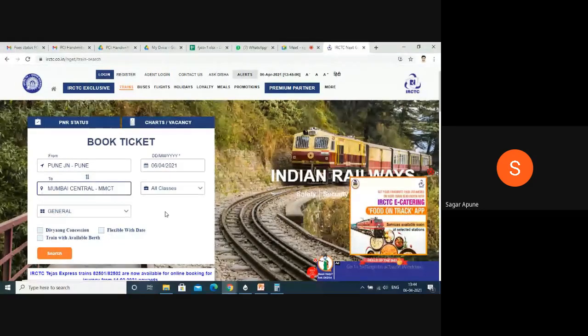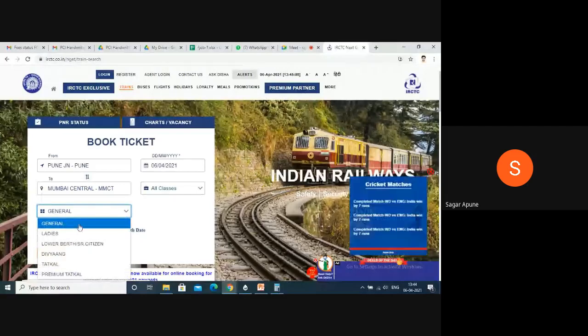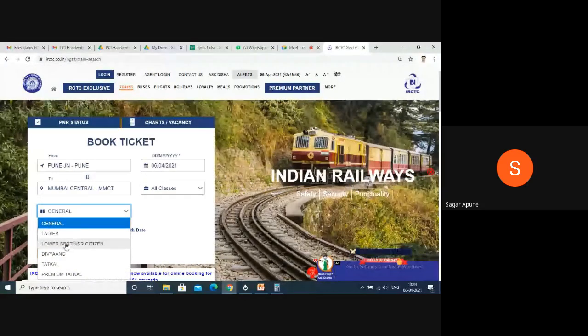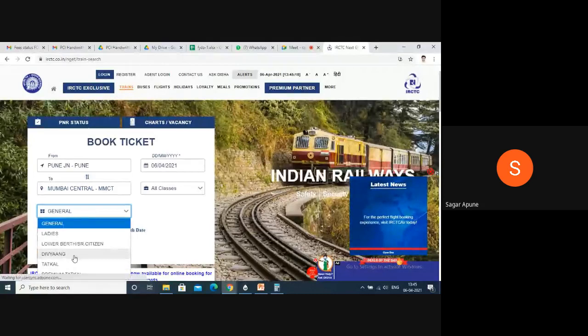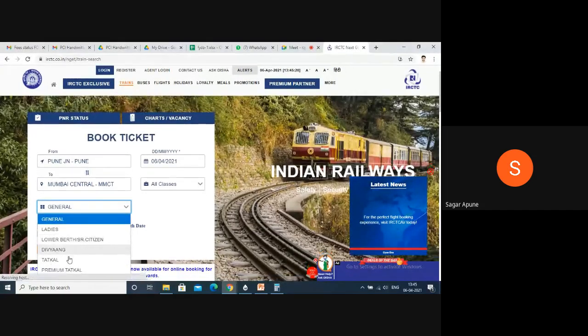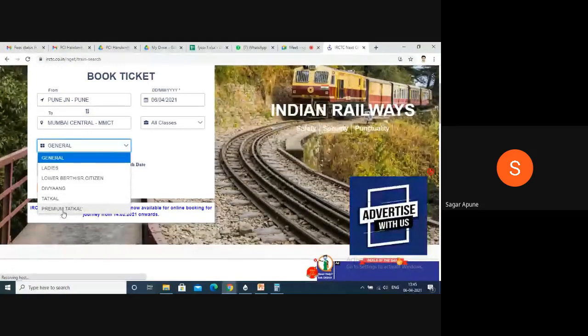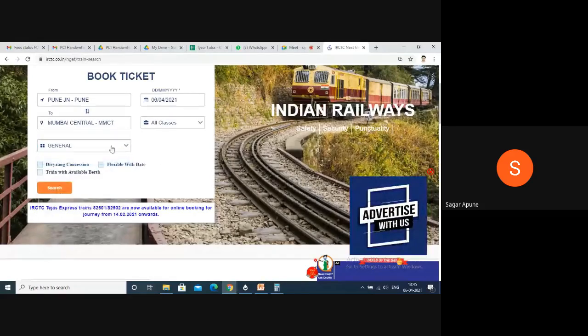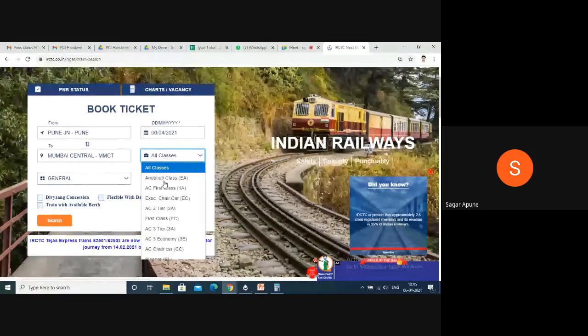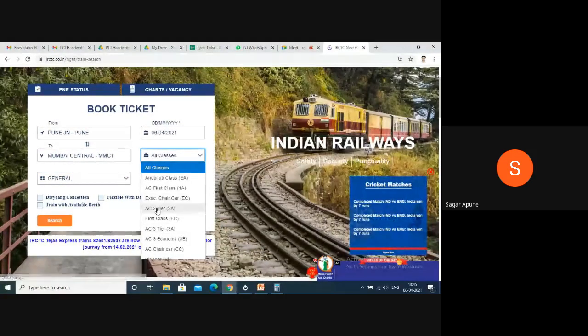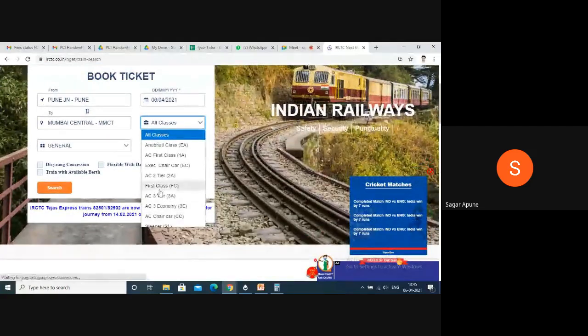Then you can choose ticket types, that is ladies, Divyang, lower berth, Tatkal ticket, Premium Tatkal. These are the different options you have to select. If you select general, then you can select classes, berth types, that is AC 2 tier, first class, sleeper.